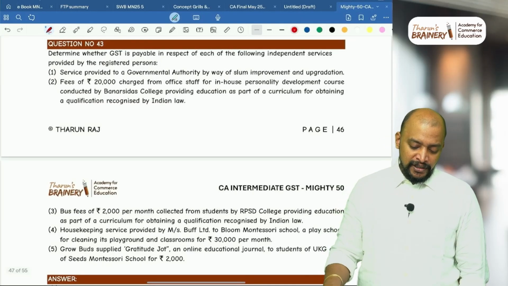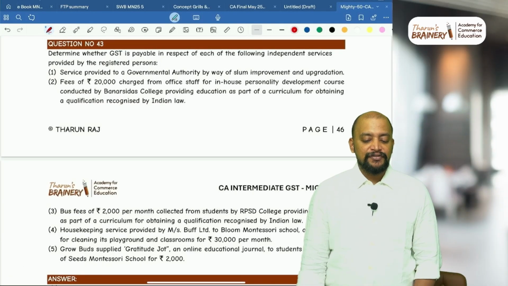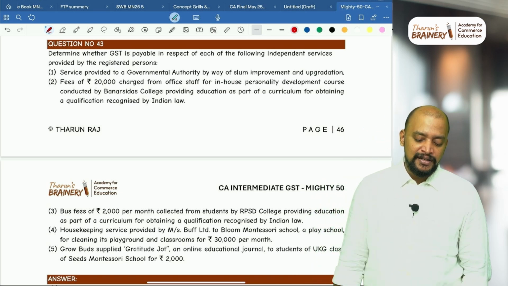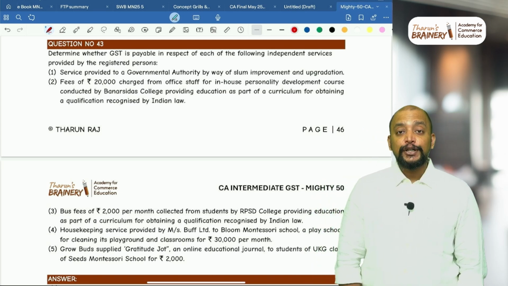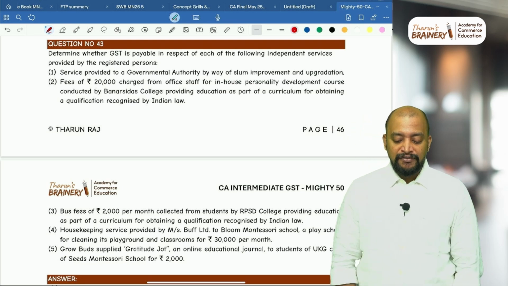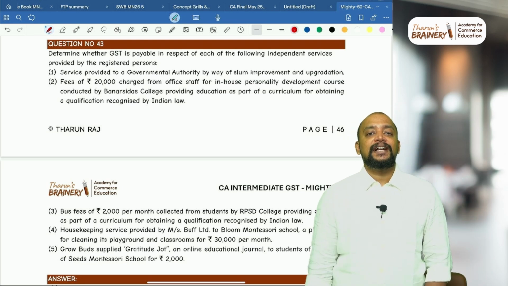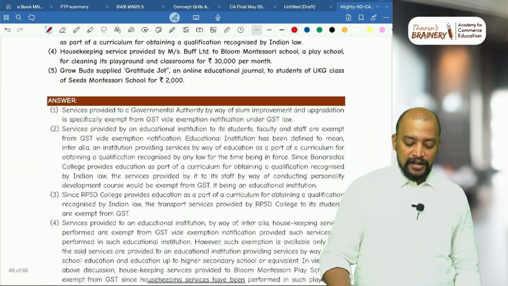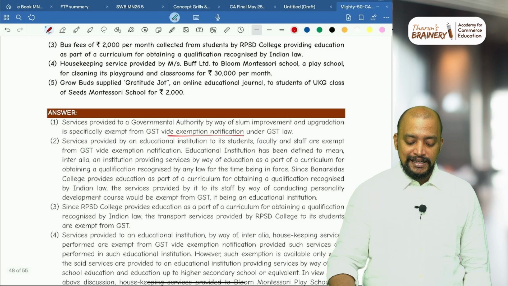Then question number 43, determine whether GST is payable in respect of each of the following independent services provided by the registered persons. Services provided to a government authority by way of slum improvement upgradation. Slum improvement and upgradation is a notified activity and that is exempted. There are a few activities in that, slum improvement upgradation is there, consequently it is exempted.